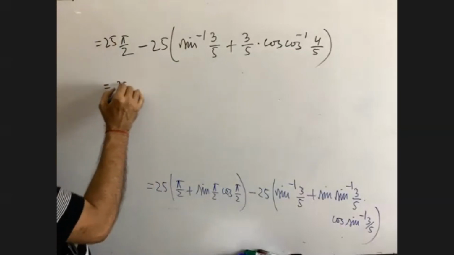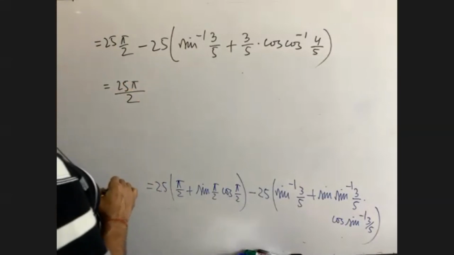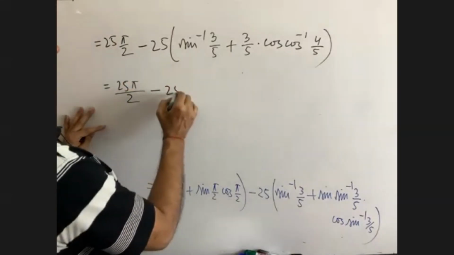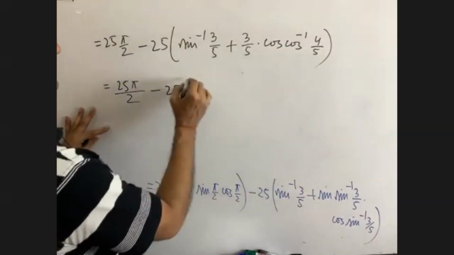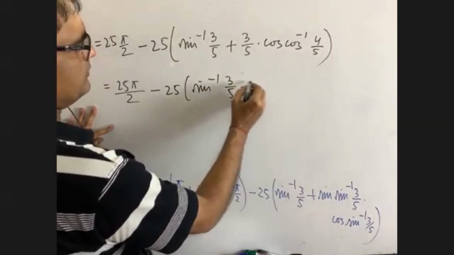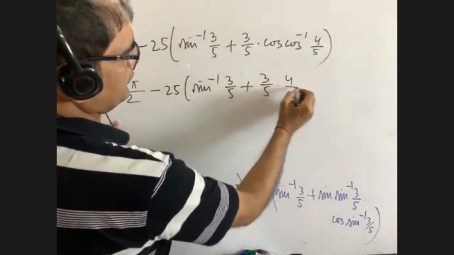That means 25 pi by 2, okay, minus 25 into sine inverse 3 by 5 plus 3 by 5 into 4 by 5.